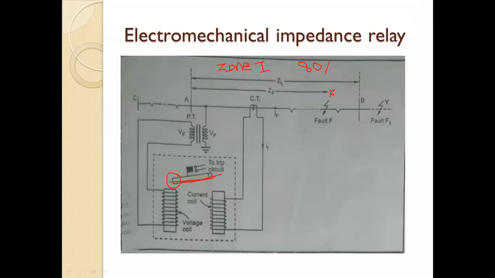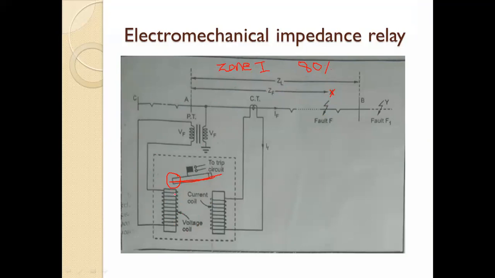When a fault occurs at point X, whatever impedance is produced, that impedance is ZF. This is the electromechanical relay, and it has two coils. First is the current coil, second is the voltage coil.